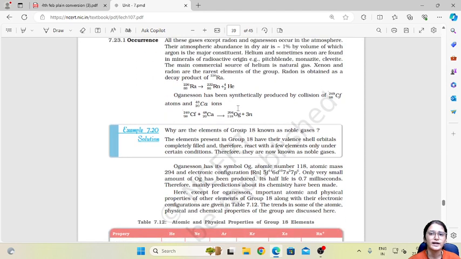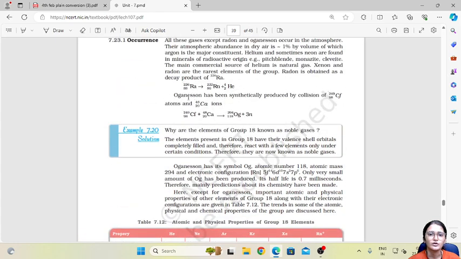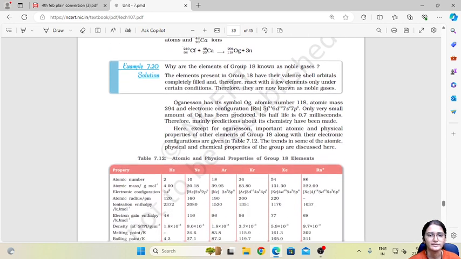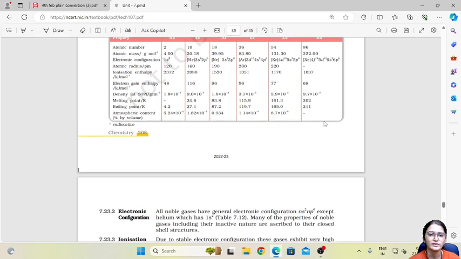Radon is obtained as a decay product of radium-226. Oganesson is made synthetically by the collision of californium atoms with calcium ions. We will not study oganesson much, but we will study up to radon: helium, neon, argon, krypton, xenon and radon.